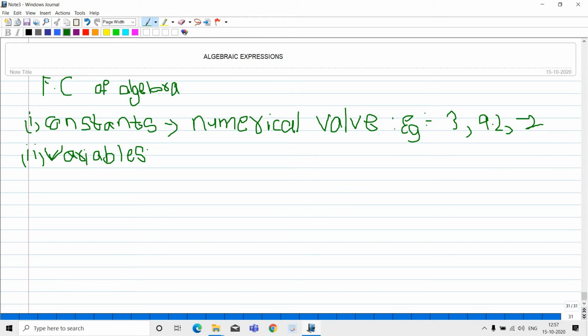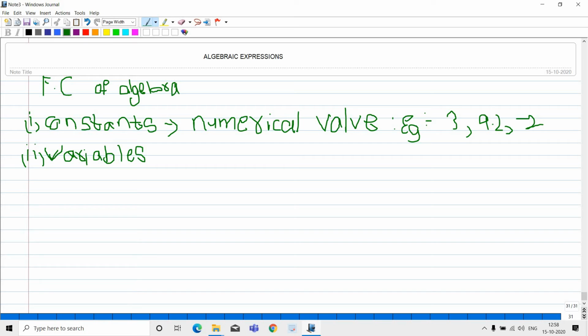Now variables: a symbol which takes on various numerical values is called a variable or a literal. There are two names for variables, one is variable and one is literal. In the constant definition, I said a symbol having a fixed numerical value. Here a symbol means an alphabet.